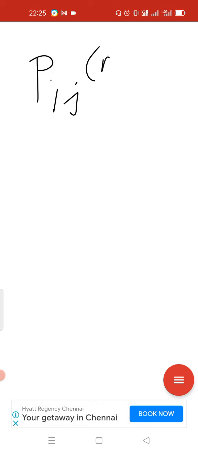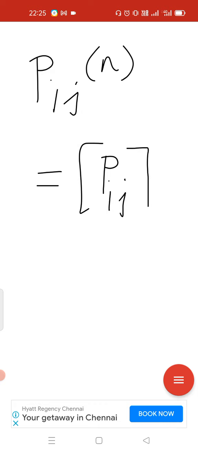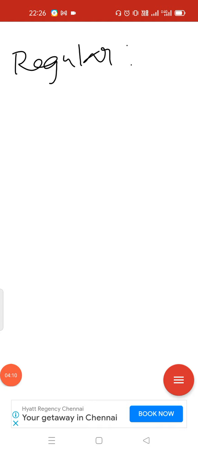Pij of n is equal to Pij the whole power n. If you want to find the probability of moving from state i to j in n steps, it will be equal to the probability multiplied n times, because we are considering a homogeneous Markov chain. So we have 2 forms of the Chapman-Kolmogorov equation. Is it clear?